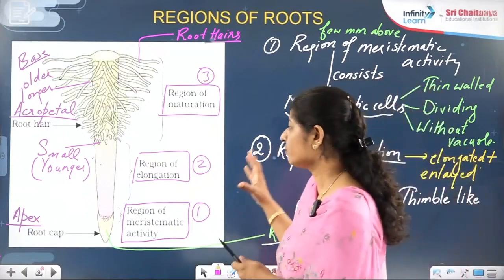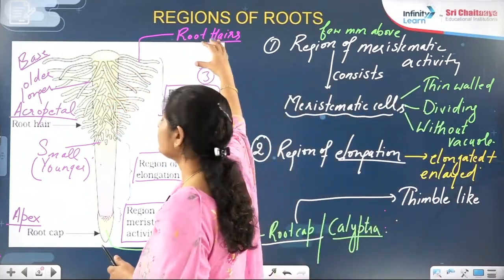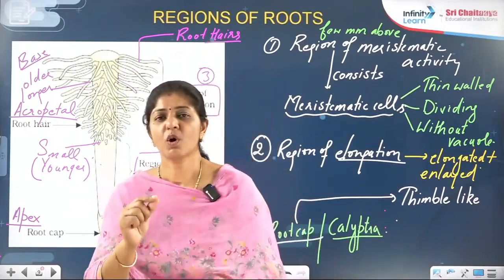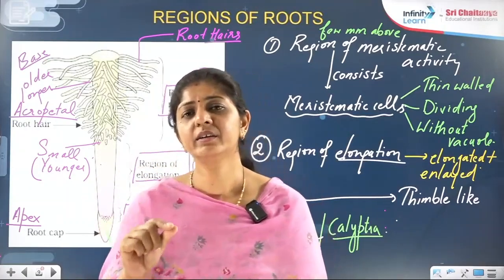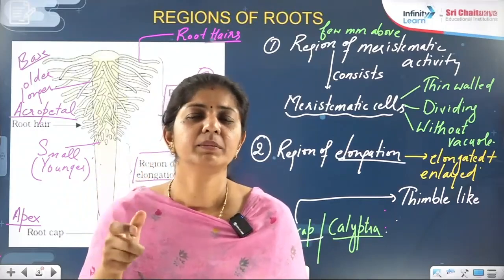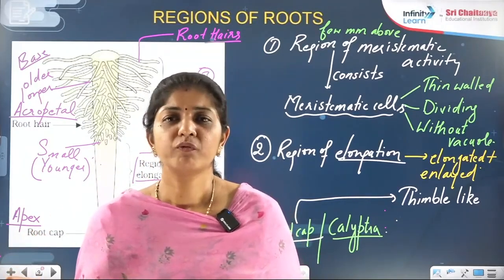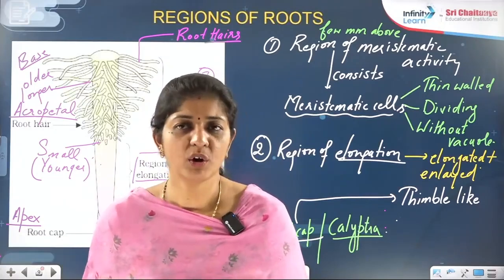I repeat, the region of maturation has root hairs. What are root hairs? These are small, hairy, tender structures which project out from the epidermal cells to make the surface area larger for absorption of water and minerals.